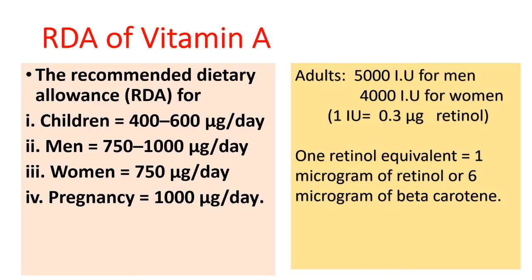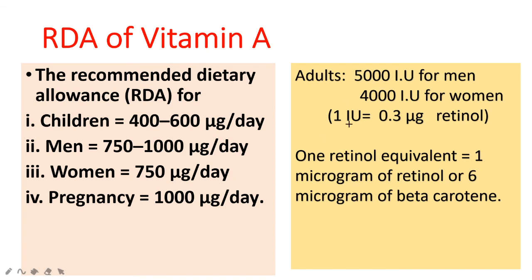RDA, recommended dietary allowance. The recommended dietary allowance per day of vitamin A in children is 400 to 600 micrograms per day. For men, 750 to 1000 micrograms per day. For women, it is 750 micrograms per day. And during pregnancy and lactation period, 1000 micrograms per day is required.